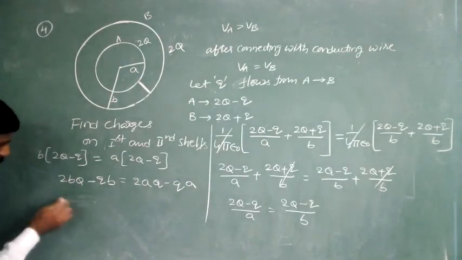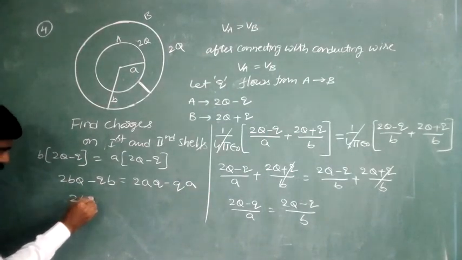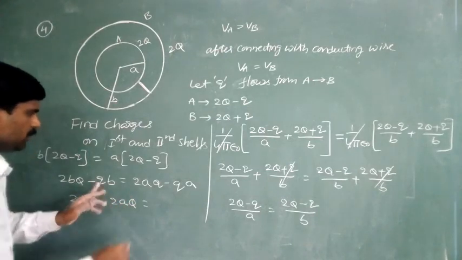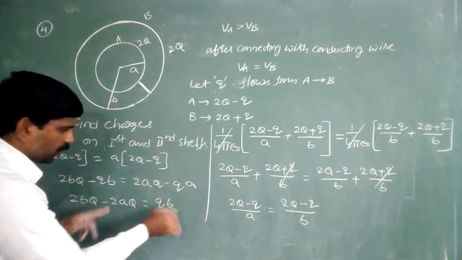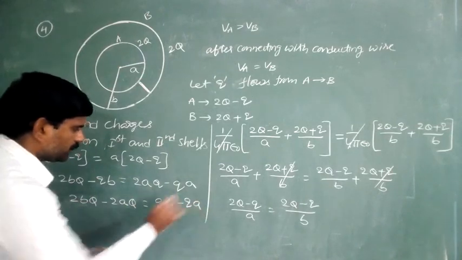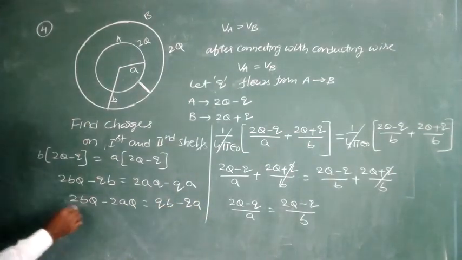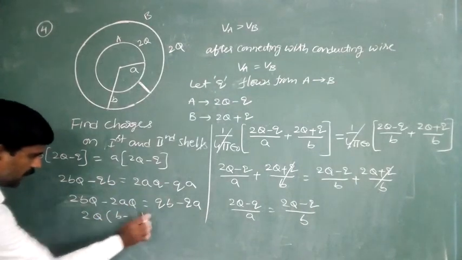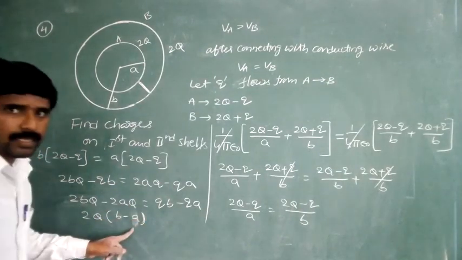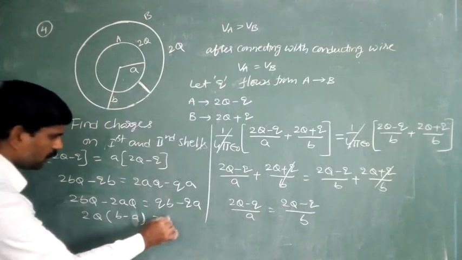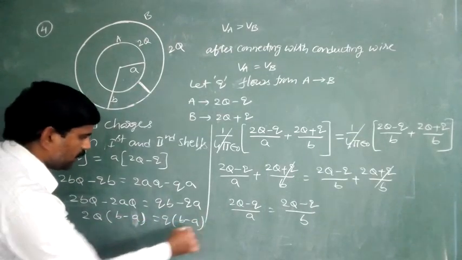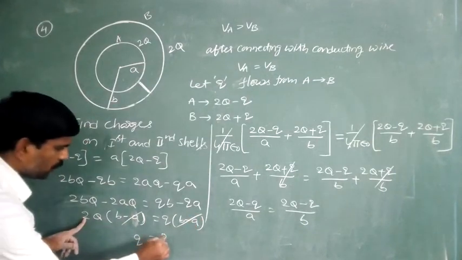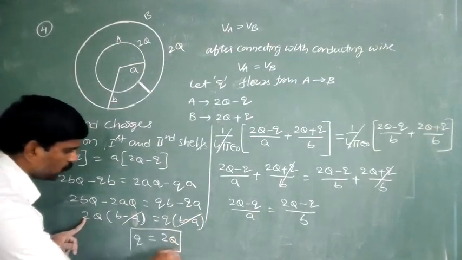Simplifying this, 2bq minus 2aq is equal to qb minus qa. Here 2q into (b minus a) is equal to q into (b minus a). These two cancel. Therefore, q is equal to 2q.